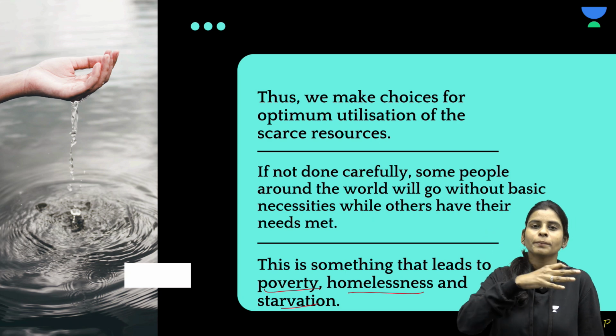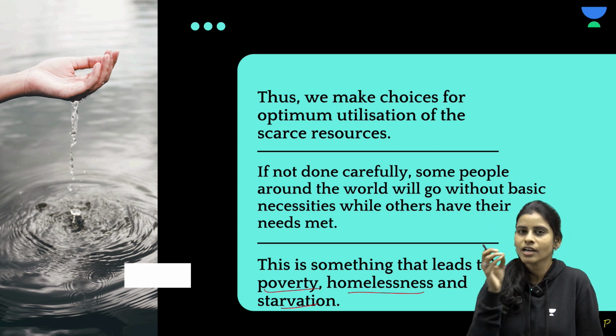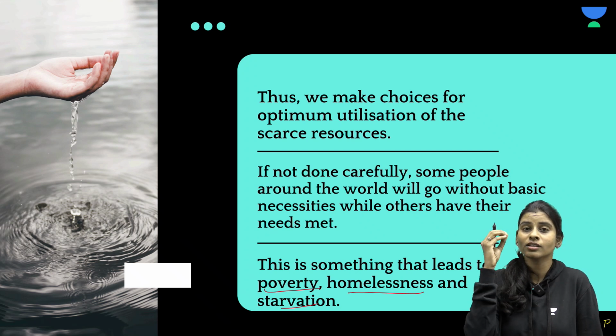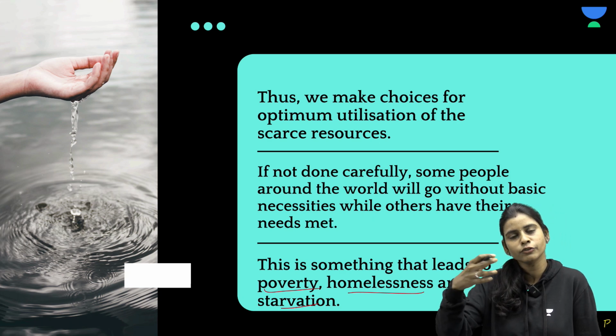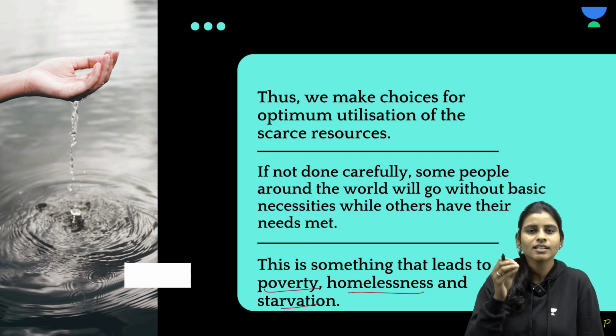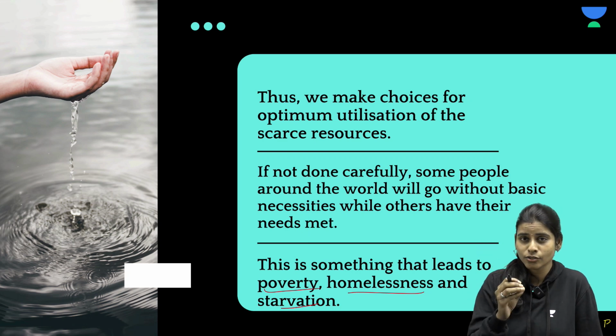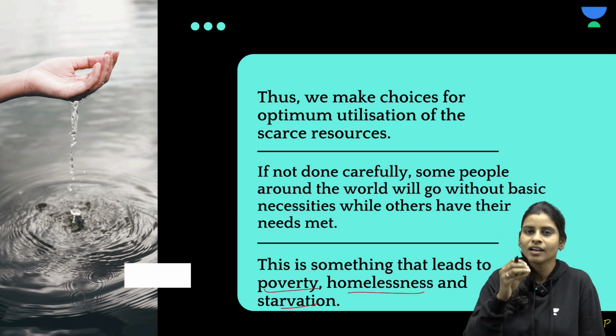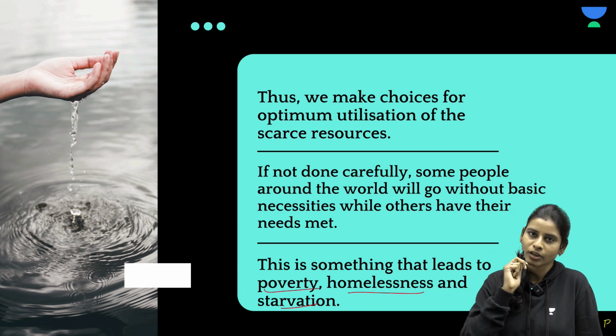For example, those who are preparing for the UPSC examination, time is a very scarce resource, right? So you always have to decide between using that time for your studies, revision, or for scrolling through social media, hanging out with friends, etc. So unless you utilize the scarce resources that you have properly, it is not going to work in your favor, right?